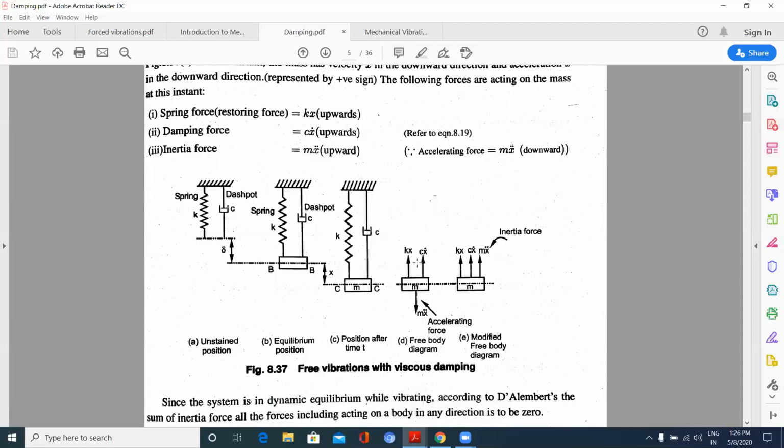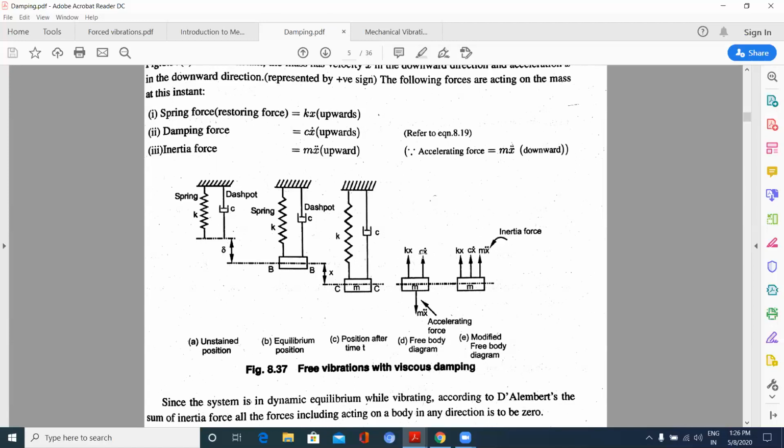Sum of forces plus inertia forces is equal to 0. What are the sum of forces? The forces are due to the stiffness of the spring and also due to the damping coefficient of the dash part. These are the forces acting. Now what is the inertia force? This is given by mx double dot, the inertia force. Sum of these forces equal to 0, or simple equilibrium if you are writing.